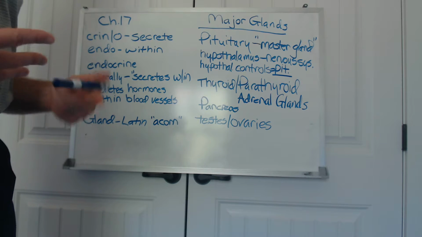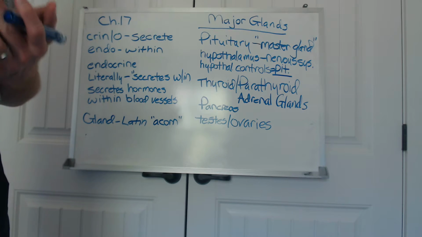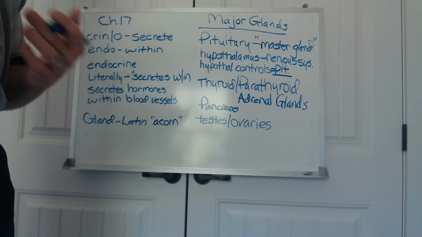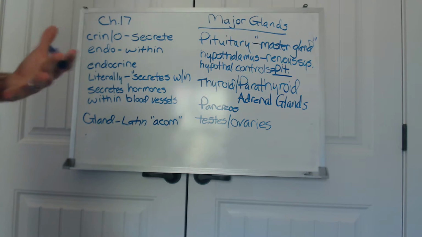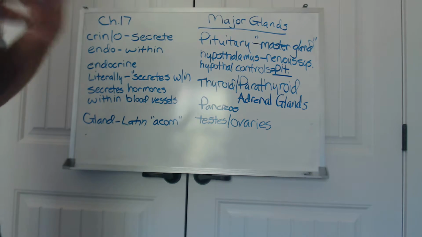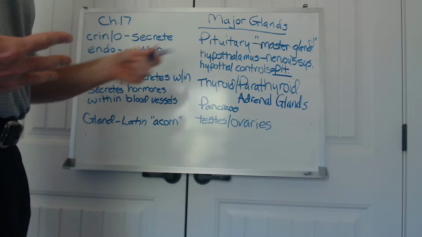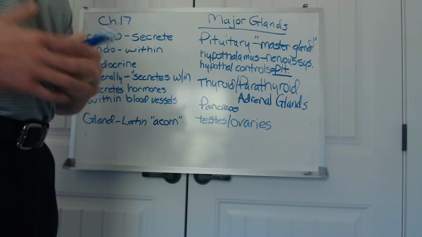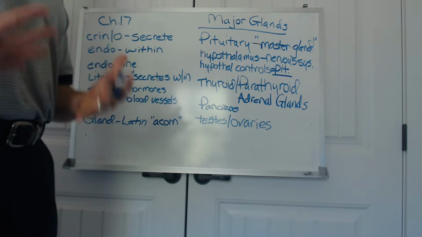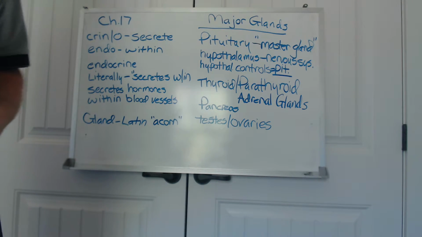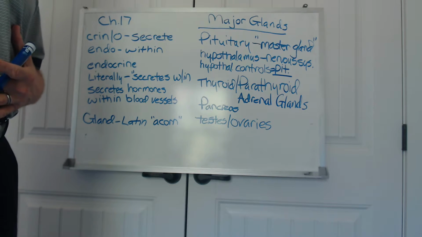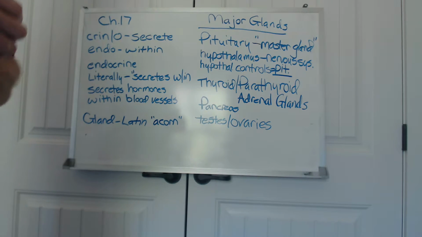Because the hypothalamus is part of the nervous system, and we're going to find out that the nervous system is our quick-acting communication system within the body, it is going to keep the pituitary gland in check and only secrete the regulatory hormones that are necessary in response to the internal environment of the body or what's going on outside of the body.